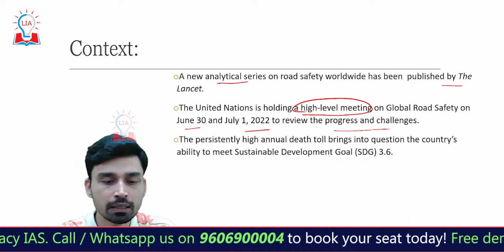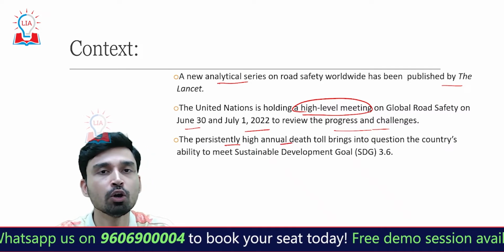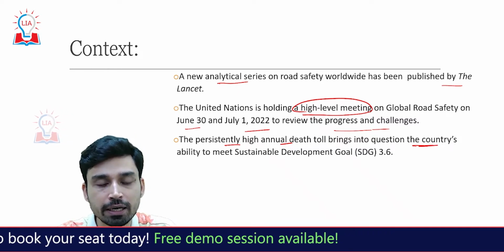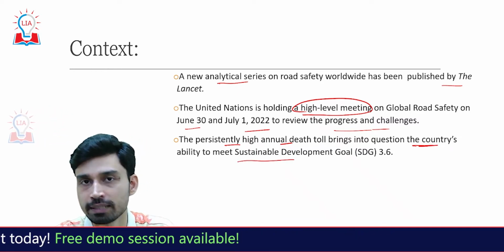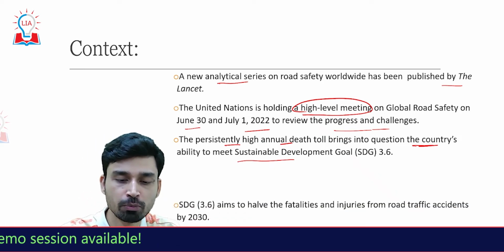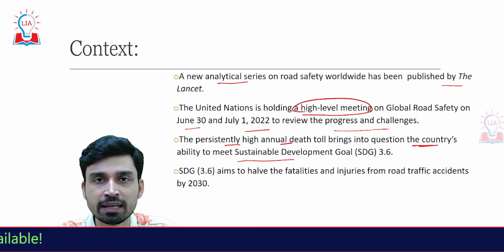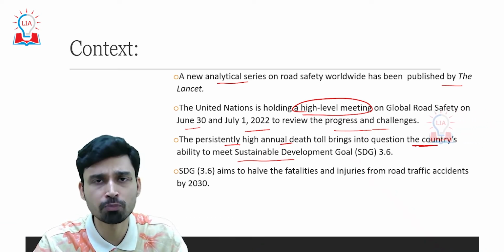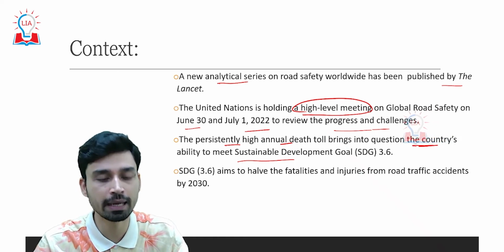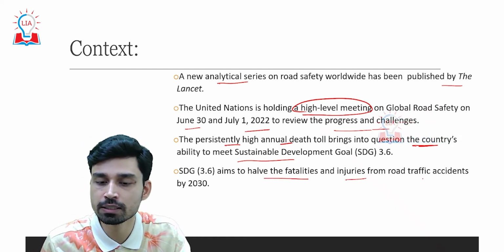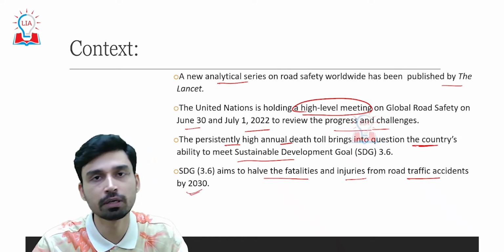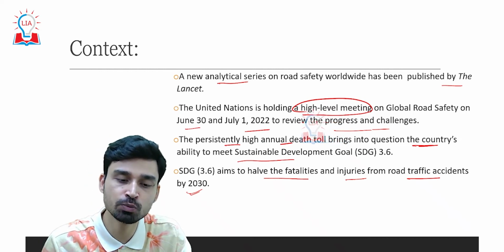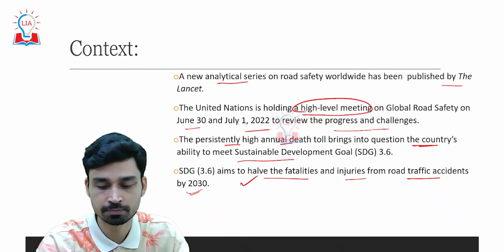Now, if we talk about India, we have seen a persistently high annual death rate, and this death toll due to road accidents brings into question the country's ability to meet Sustainable Development Goal 3.6. Now, what is Sustainable Development Goal 3.6? As per the United Nations, the SDGs are to be achieved by all countries by the year 2030, and SDG 3.6 specifically aims to halve the fatalities and injuries from road traffic accidents by 2030. That means whatever the number of fatalities a country is facing due to road accidents, that has to be halved or cut down by 50%.